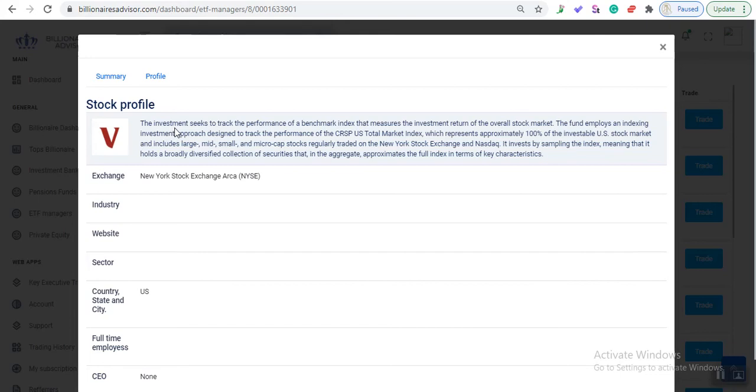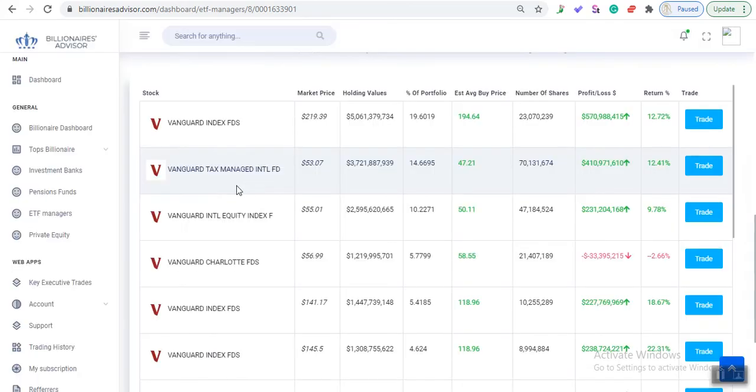This investment seeks to track the performance benchmark, the return of the overall stock market, all right? In large cap stocks regularly traded on the New York Stock Exchange and the NASDAQ. So if you want direct exposure to the New York Stock Exchange and NASDAQ, this is something to look at. That's one. Let's look at the other one.